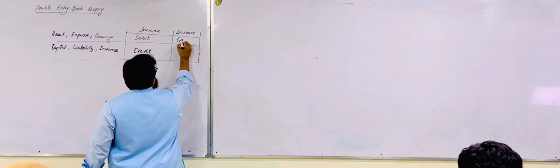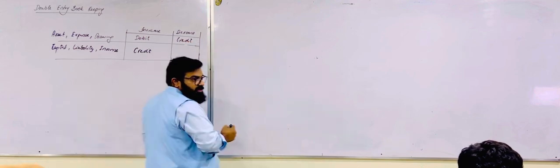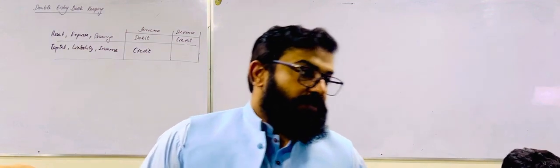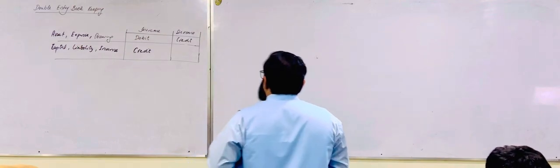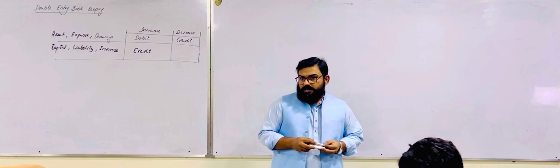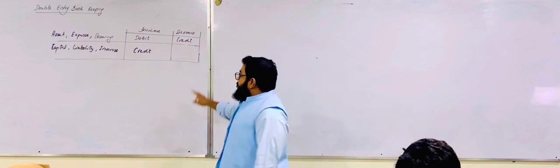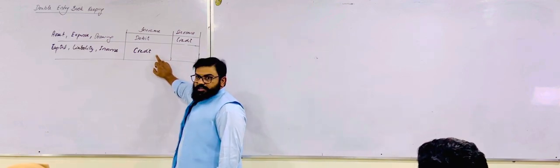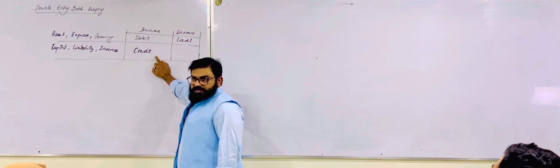If there is an increase in any expense, it will be debited. And if you are making drawings from your business, then it will be debited. The nature of capital, liability and income is credit.